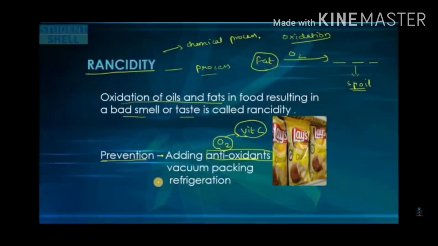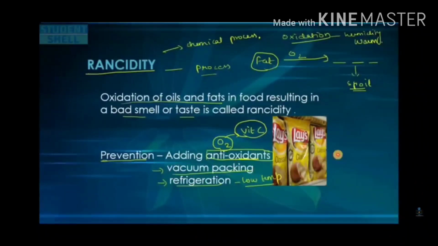Then refrigeration is another technique, means to keep it in lesser temperature. What happens is, if the low temperature is there, then the oxidation process slows down, because in order to oxidize, you need to have these two conditions. One is humidity and another is the warm atmosphere. So if it is kept in low temperature in refrigeration, oxidation will be stopped.